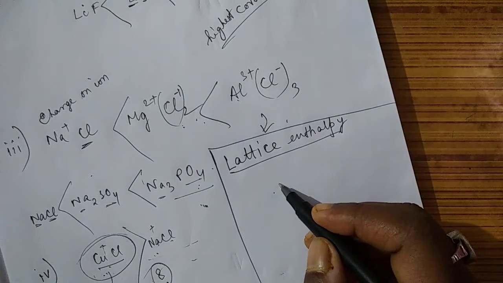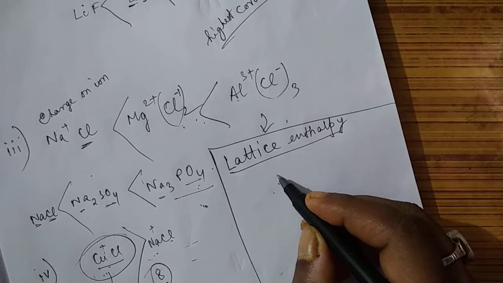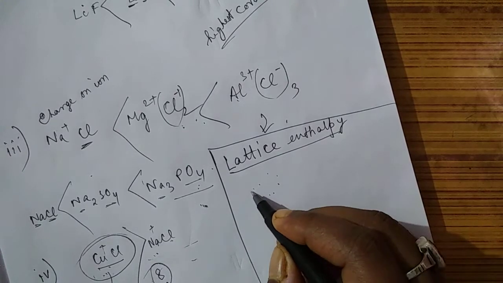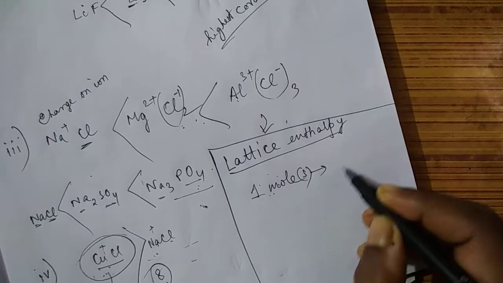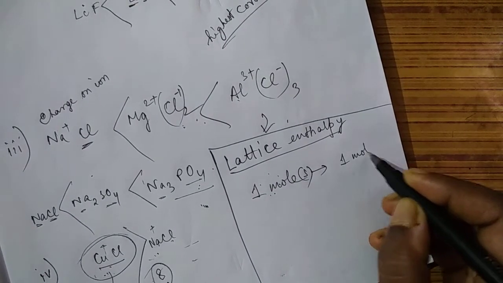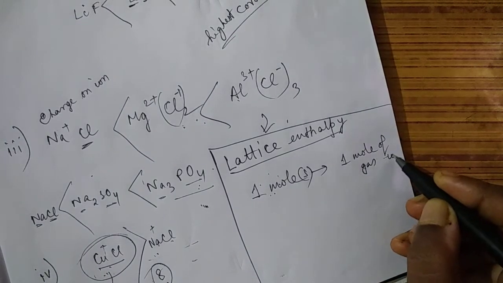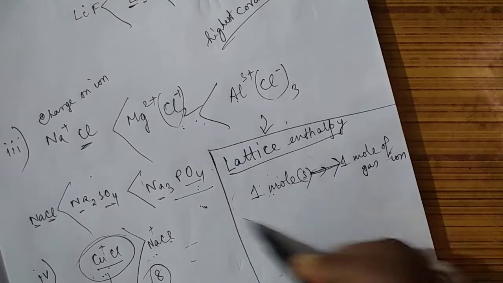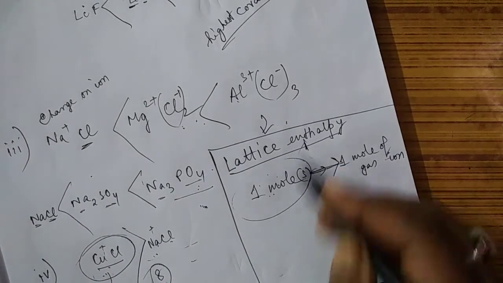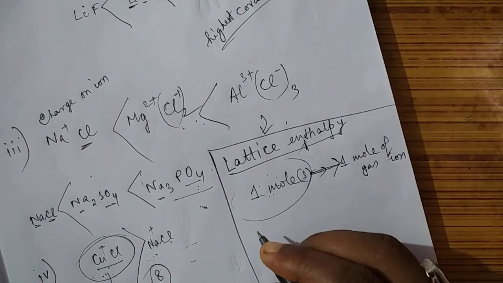we need to give to that lattice, to that 1 mole of solid substance, to get 1 mole of gaseous ions. That amount of energy you need to give to this 1 mole of solid is called the lattice enthalpy. So the higher the lattice enthalpy, the lesser is the solubility in water.